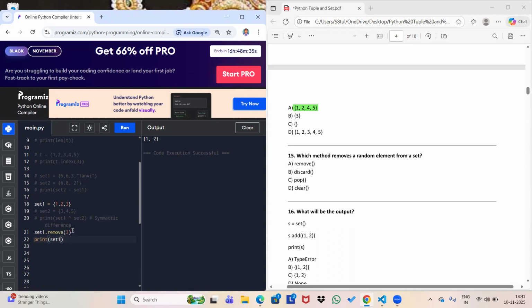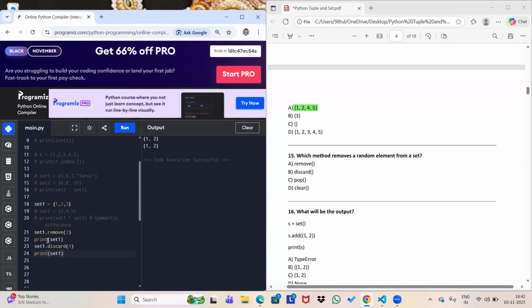And instead of using remove, let's do something else. Let me copy this, then it will be good. Now I'm going to give the option discard. So set 1 dot discard. What is the function of discard? Suppose I want to delete element 4. Let me keep it here. So what will be the answer? The first answer is 1, 2, and the second answer is 1, 2 again.